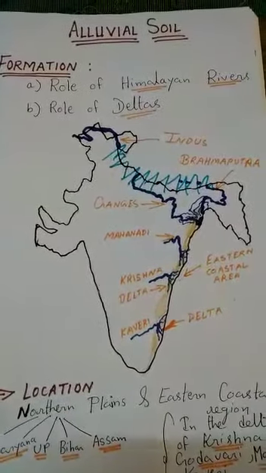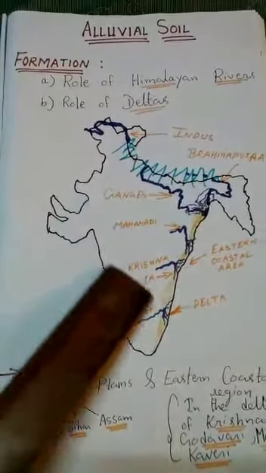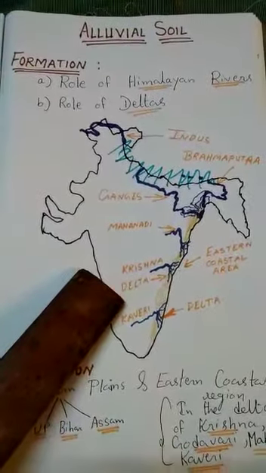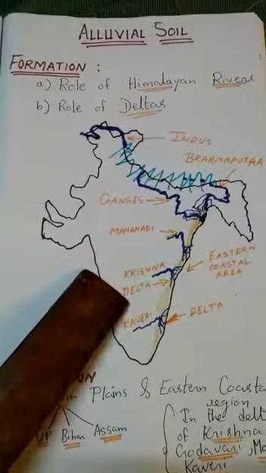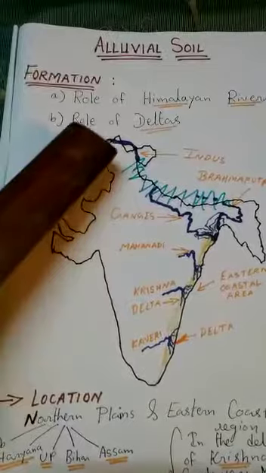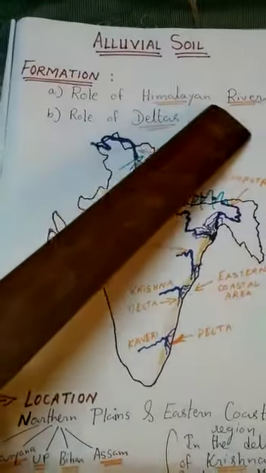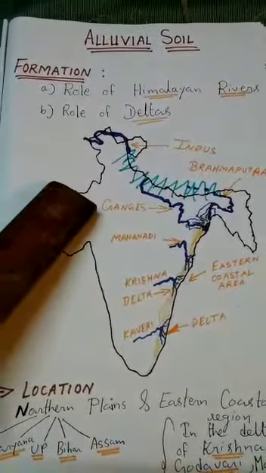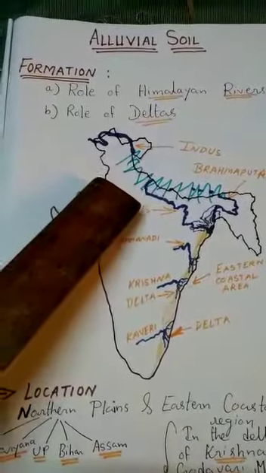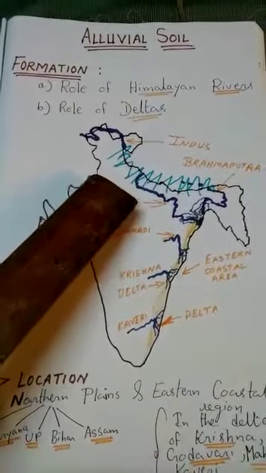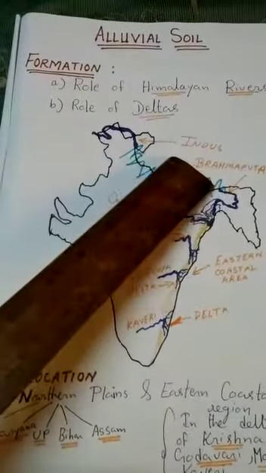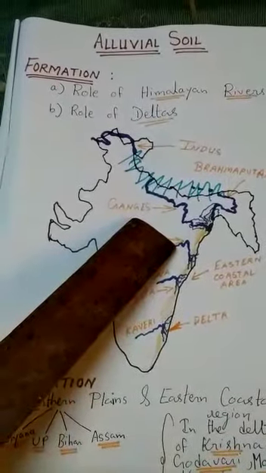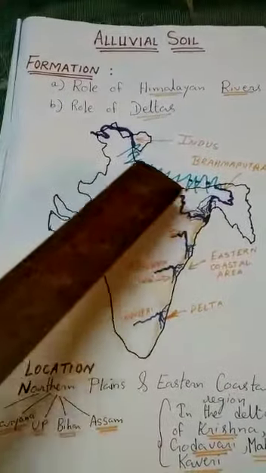Students, you just see here, this is the map of India. I have drawn it roughly so that I can make you understand how this alluvial soil is formed. Let us see the role of the Himalayan rivers as well as the role of deltas. When we talk about the Himalayan rivers, how many river systems are there? There are three: the Indus, the Brahmaputra river, and the Ganges river. They flow from the Himalayan range.